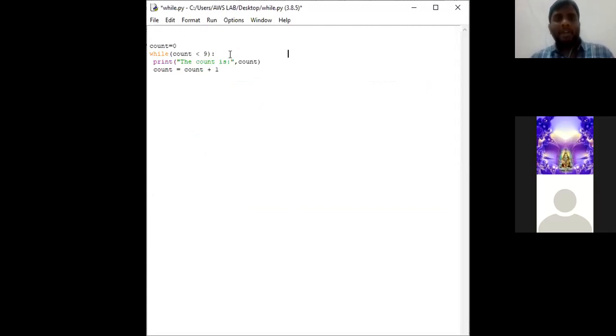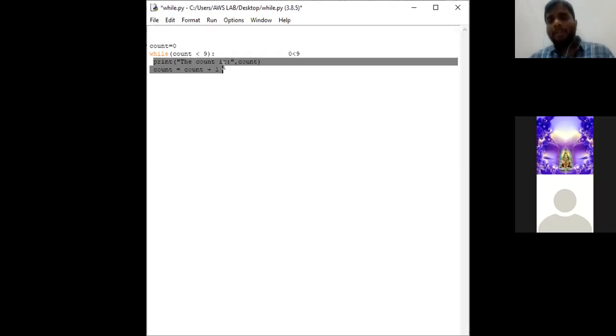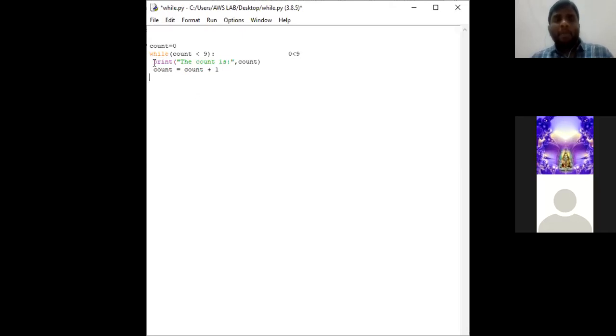In the first iteration, it checks is 0 less than 9. Since the condition of while is true, it enters into the body. In this particular example, the body of while consists of two statements. Since this print statement is available in the body of while, this statement is going to execute n number of times, in the sense of how many times the while condition will be getting satisfied.